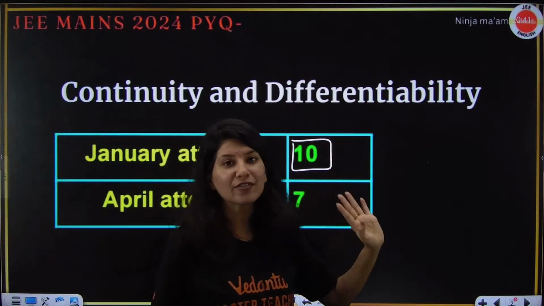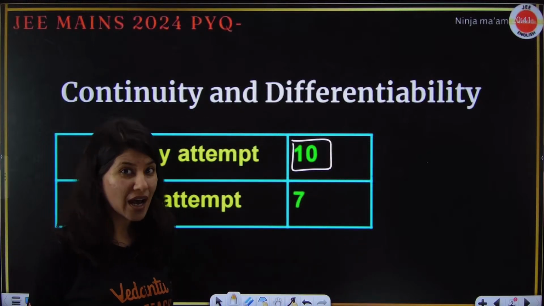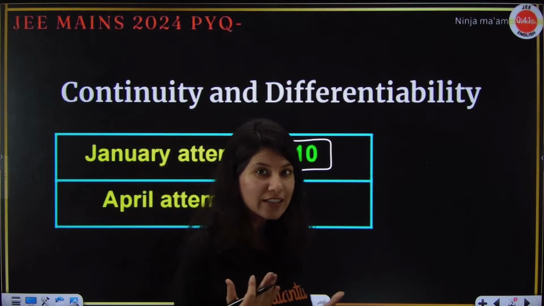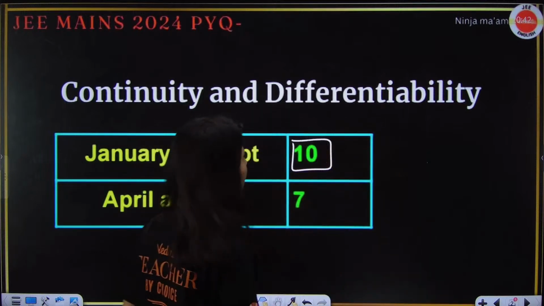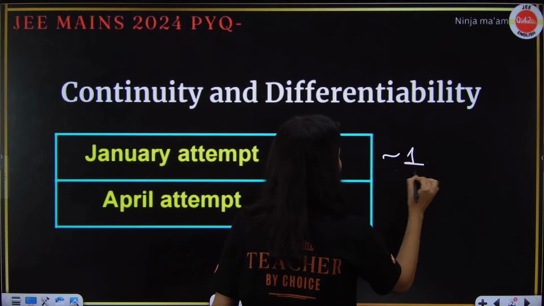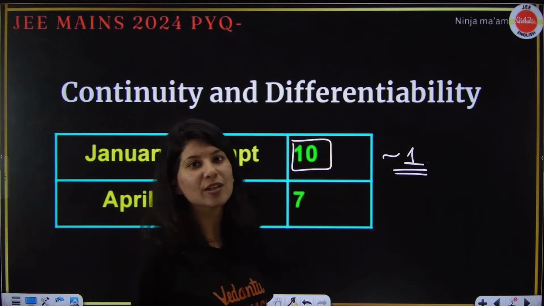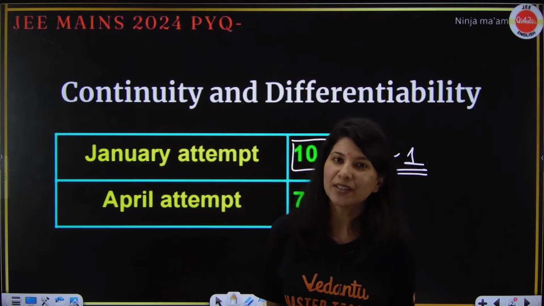In continuity and differentiability, 10 questions were asked from this chapter. So you can just understand the weightage of continuity and differentiability together. Together, you will expect one question in your upcoming paper. Short one question from continuity and differentiability will be there. Highest probability of getting one question.